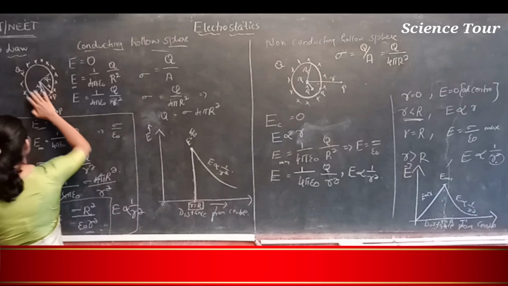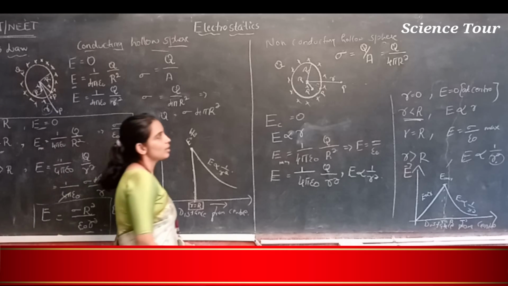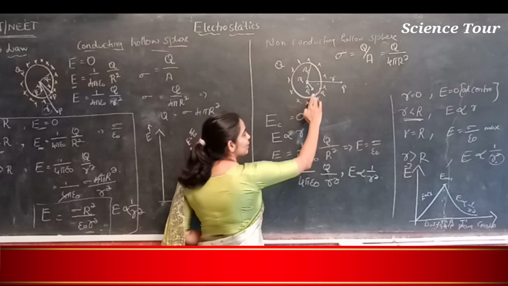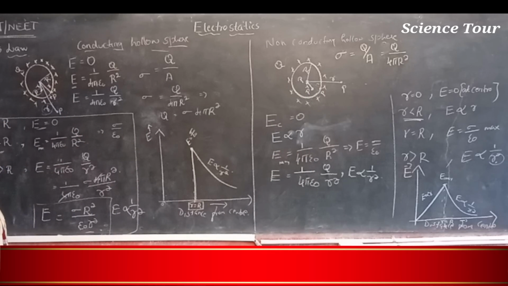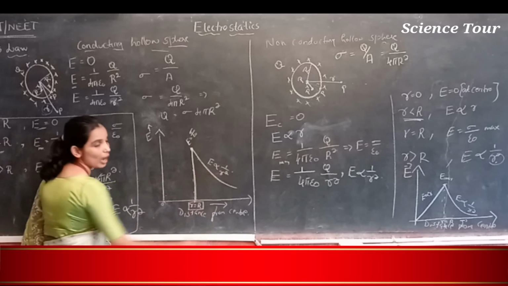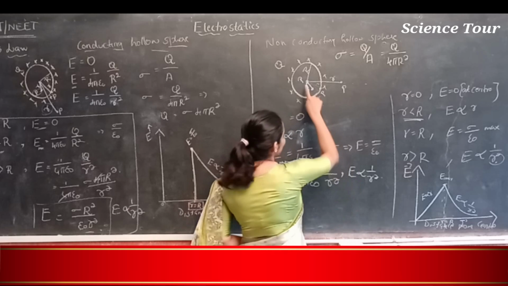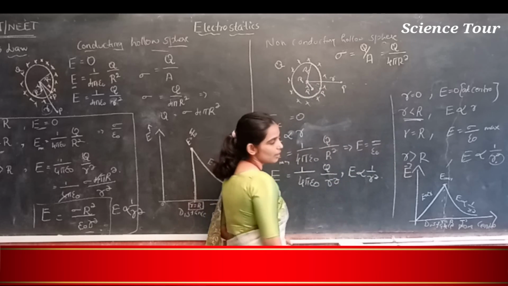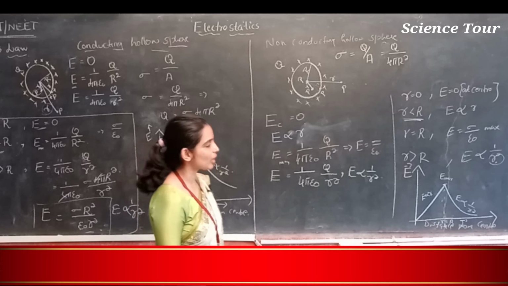In the conducting sphere, the maximum electric field is on the surface. Here also the maximum electric field is on the surface. Outside the sphere, as the distance from the center increases, electric field decreases rapidly, inversely proportional to R squared. It is the same in the case of non-conducting.